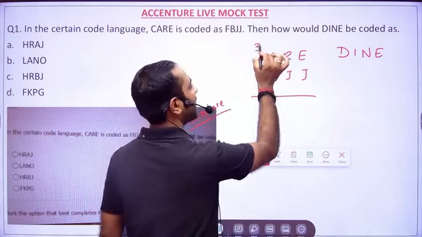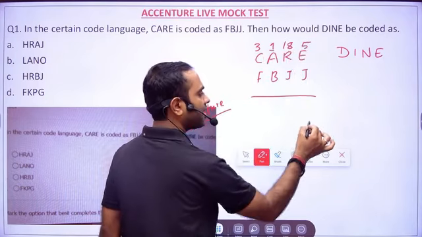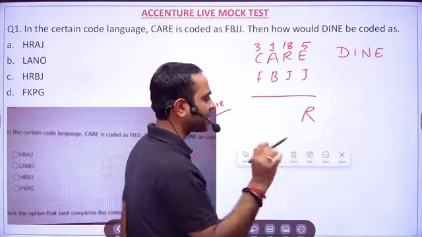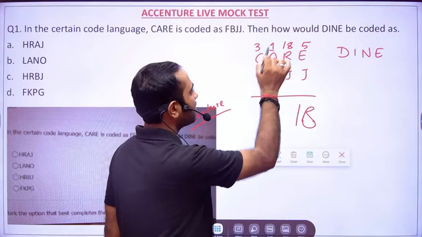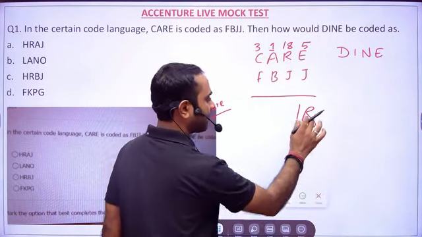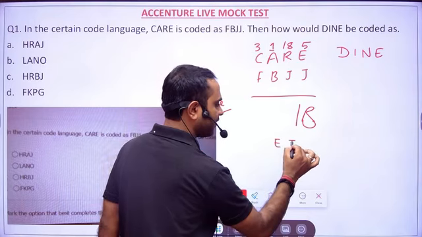So C is 3, A is 1, R is 18th, and E is 5, right? How is R 18th? Many times I have told you. If you close this, it will look like this, right? So it will look like 18. R will look like 8, with 1 you give here. The alphabetical positions are very, very important.